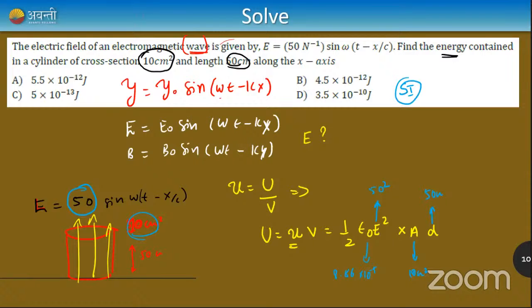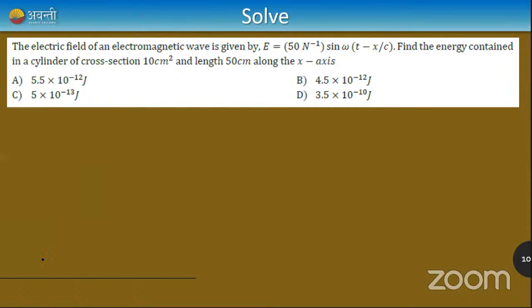Okay, cool, right? So I'll tell you again, pay attention. What's happening in this question is they have a cylinder. The cylinder has a cross-sectional area of 10 centimeter square, and the length of the cylinder is 50 centimeter. They're asking how much energy is stored if an electric field is passing inside the cylinder.